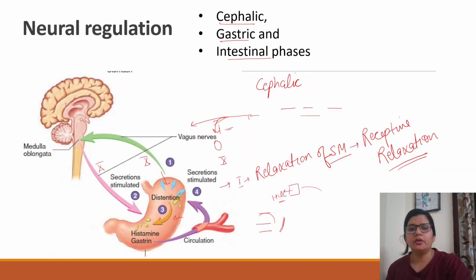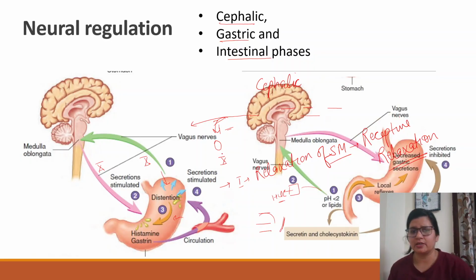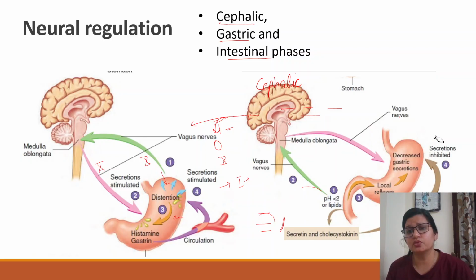Okay. Next is intestinal. So intestinal is basically when food comes to the intestine. Like cephalic when we see food, like gastric when we eat food in the stomach, in the same way, when food after the stomach comes to your duodenum, the intestine, that is when we can have gastric acid secretion change.